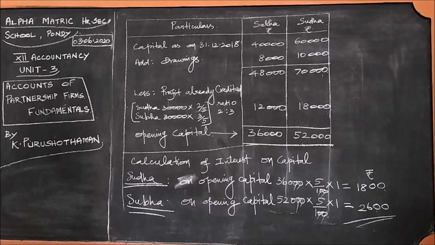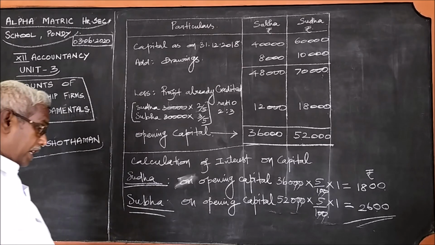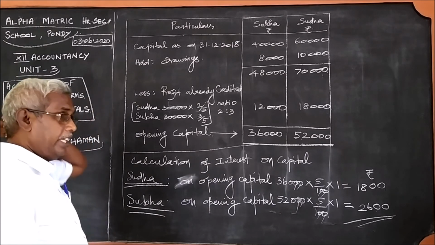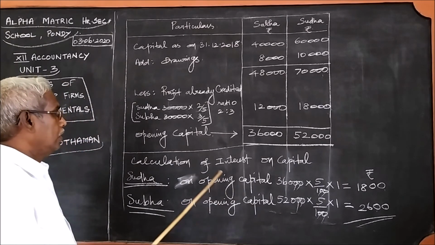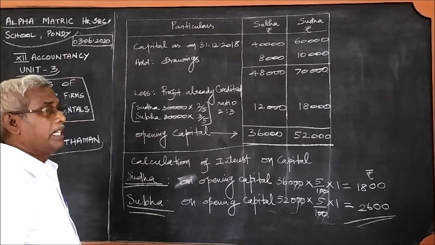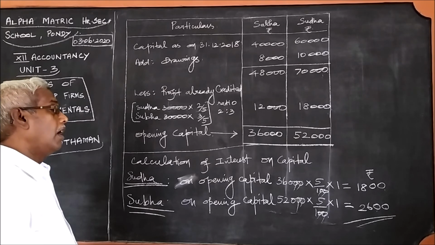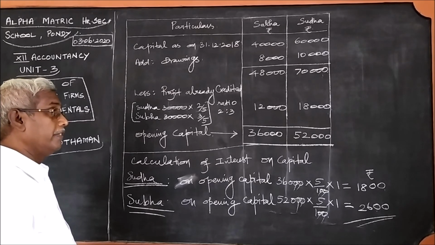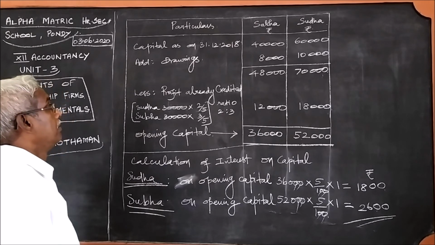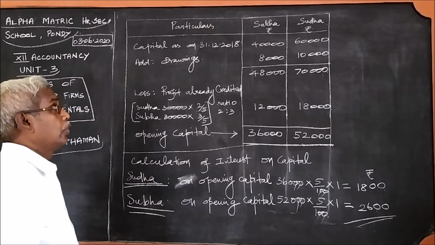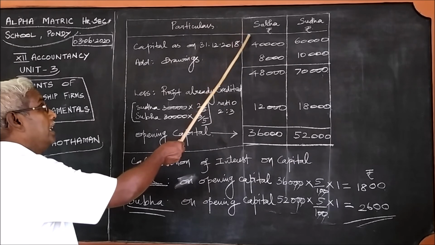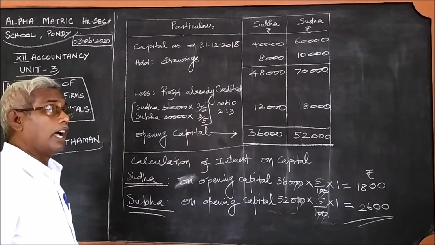Once again I repeat it. Only if the opening capital or additional capital is given directly, we can go to the calculation. But in this problem, the opening capital or additional capital is not given; instead the closing capital, that is the capital at the end of the year, is given along with the drawings.